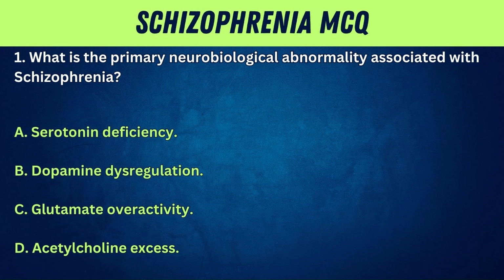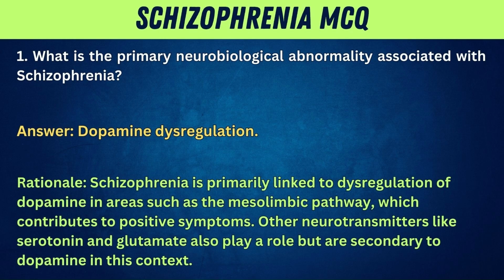1. What is the primary neurobiological abnormality associated with schizophrenia? A. Serotonin deficiency. B. Dopamine dysregulation. C. Glutamate overactivity. D. Acetylcholine excess. Answer: dopamine dysregulation. Rationale: schizophrenia is primarily linked to dysregulation of dopamine in areas such as the mesolimbic pathway, which